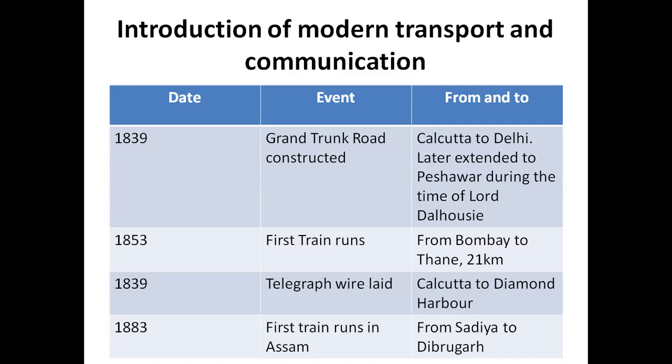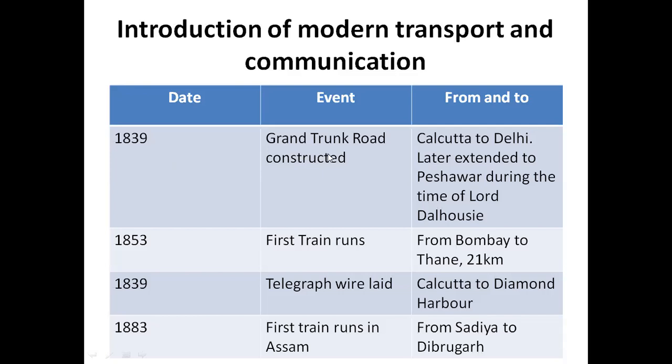You see, before the British came into India, we used to write letters and trained pigeons used to carry those letters. Or we used to write letters and hand it over to a horseman, and he would travel on horseback and deliver our letters. It was a very time consuming thing. And when it comes to travel, we used to travel either by bullock carts or on horsebacks or on tongas. But from 1839, those systems began to change.